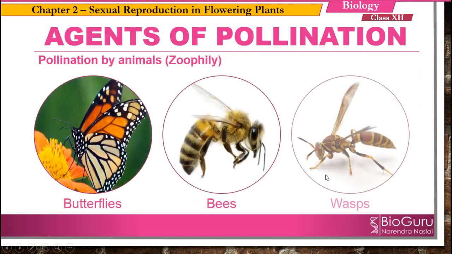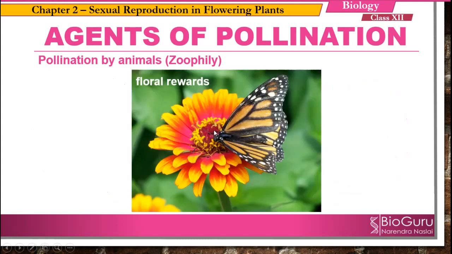Moving to the next one, that is pollination by animals, called zoophily. The plant commonly uses butterflies, bees and wasps for pollination. Most of the insect pollinated flowers are large, colorful, fragrant and contain nectar to attract the animal pollinator, and these are called floral rewards.